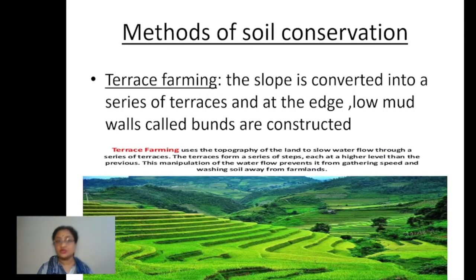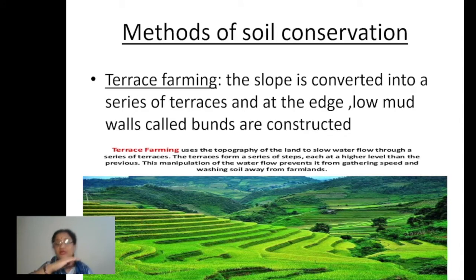Number two, the second one is terraced farming, somewhat like contour ploughing, but a little different. In this, children, the slope of the mountains or hills is cut in several steps, just like terraces are made over the slope.